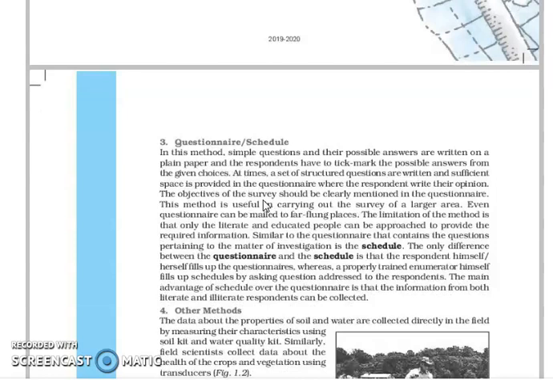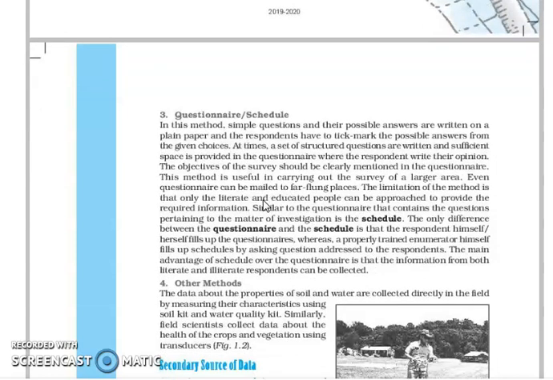And besides that, there are other methods. Sometimes, here I am talking about the socio-economic survey or the household survey, but if you go for a river survey, you should take some kit with you. Maybe you need a tape for measuring, maybe you need some chemical things to check the water pollution. This kind of thing comes under the other method.